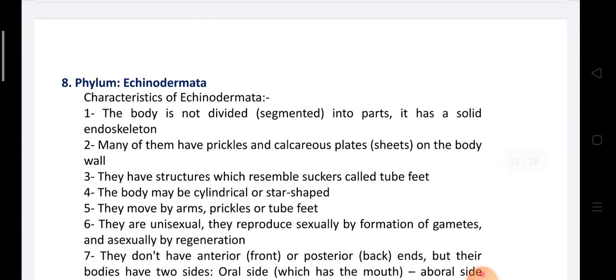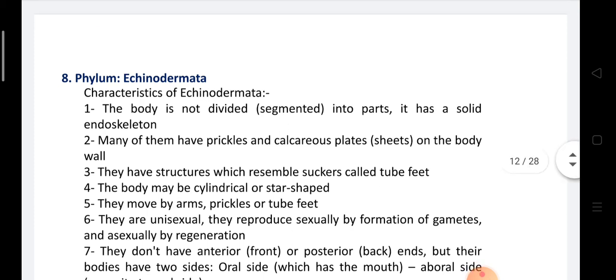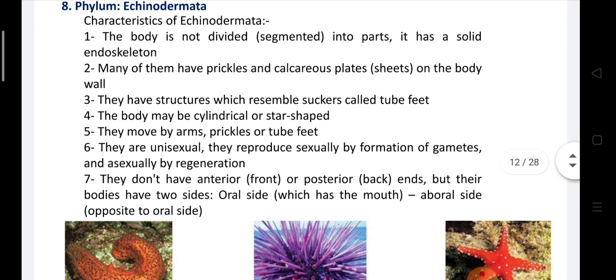Phylum Echinodermata. Echinodermata, their body is not divided or segmented into parts, and it has a solid endoskeleton. Many of them have prickles and calcareous plates on the body wall. They have structures like suckers called tube feet to fix themselves on a solid support.